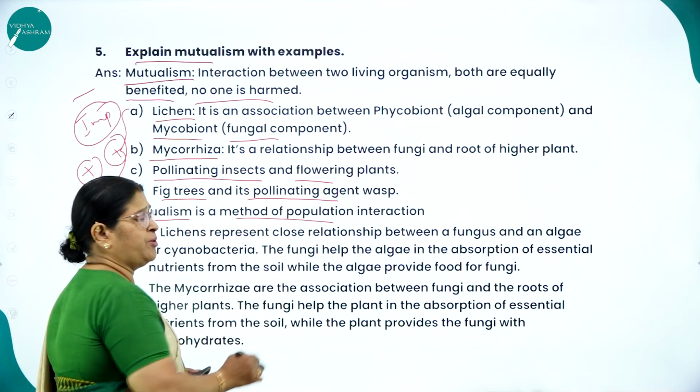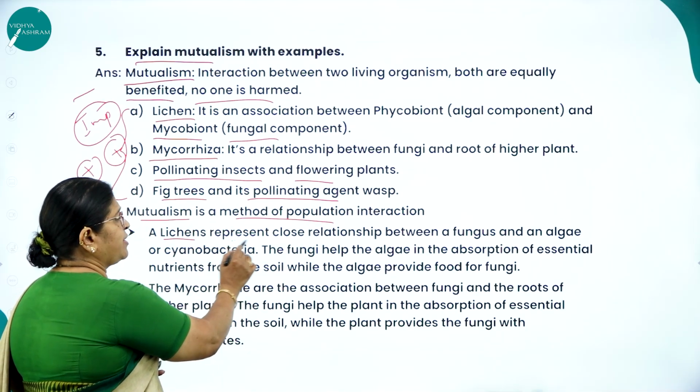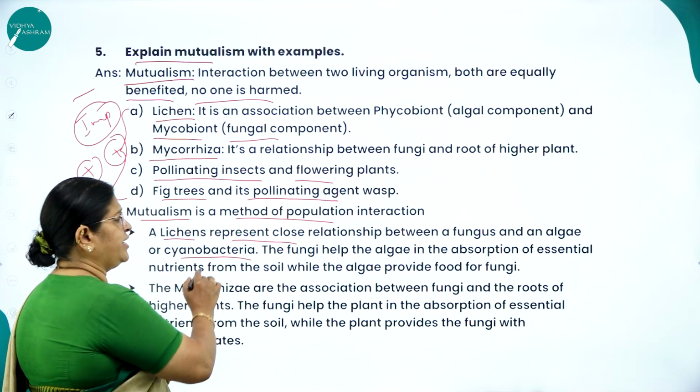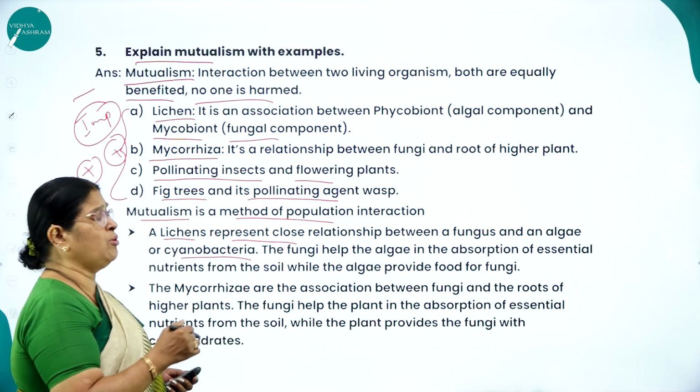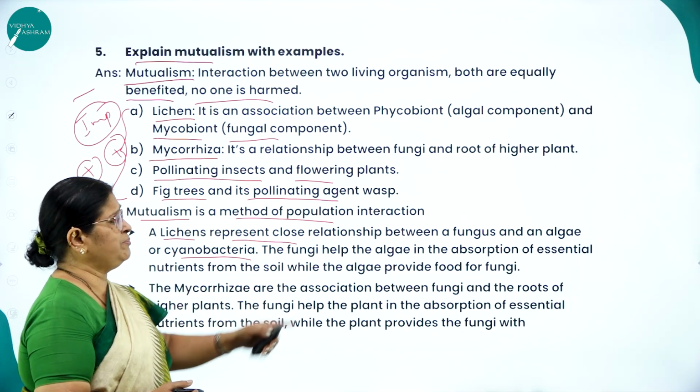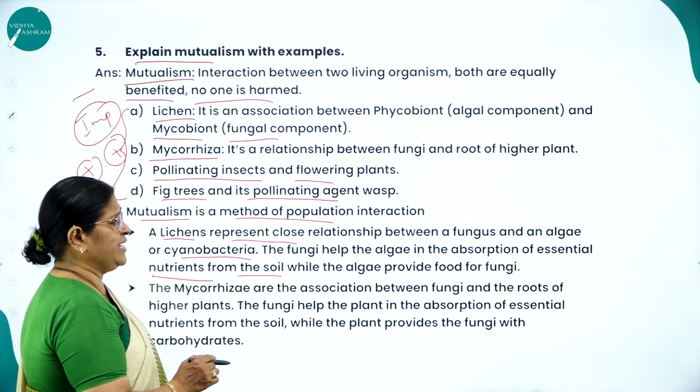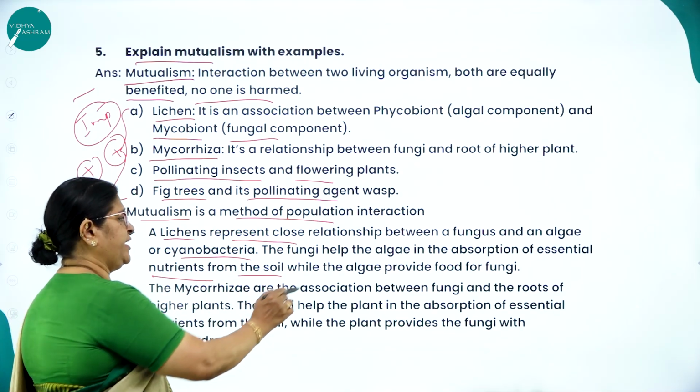Mutualism is a method of population interaction. A lichen represents a close relationship between a fungus and an alga or cyanobacteria. How are they benefited? The fungi help the alga in the absorption of essential nutrients from the soil, while the alga provides food for the fungi.